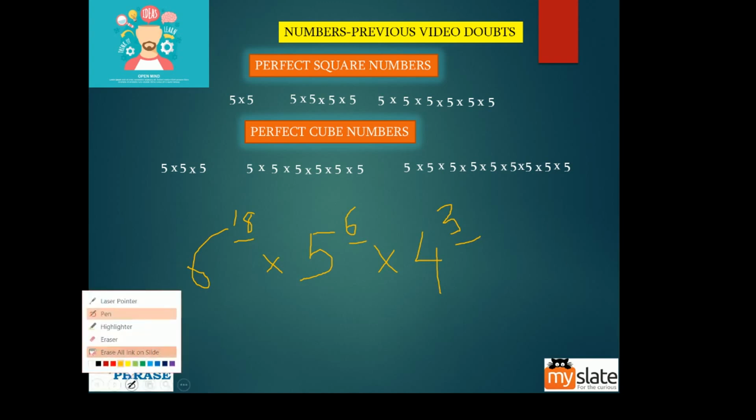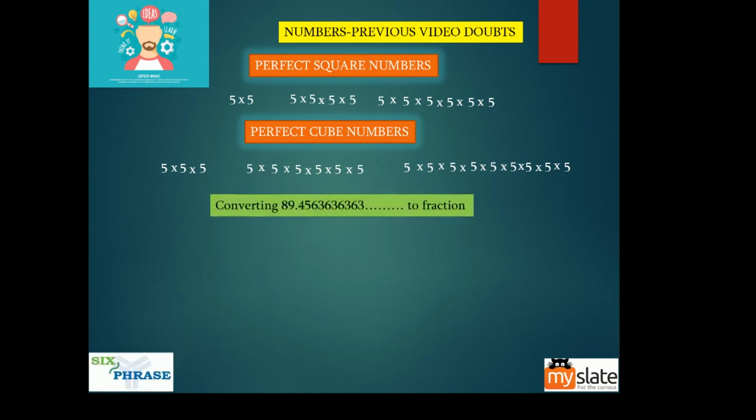Next. Now people also had a problem converting this 89.45, 60, 60, 63 and so on and so forth to a fraction. So I thought I'll give you a clear explanation for this. Guys, this number is what we call a recurring non-terminal decimal.